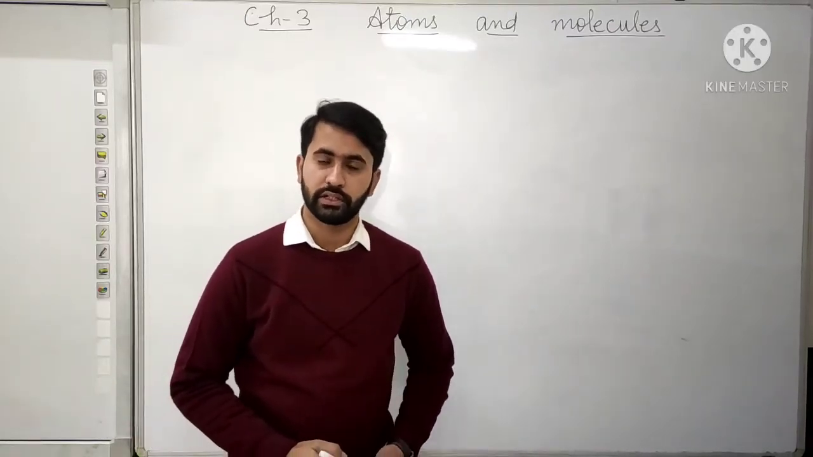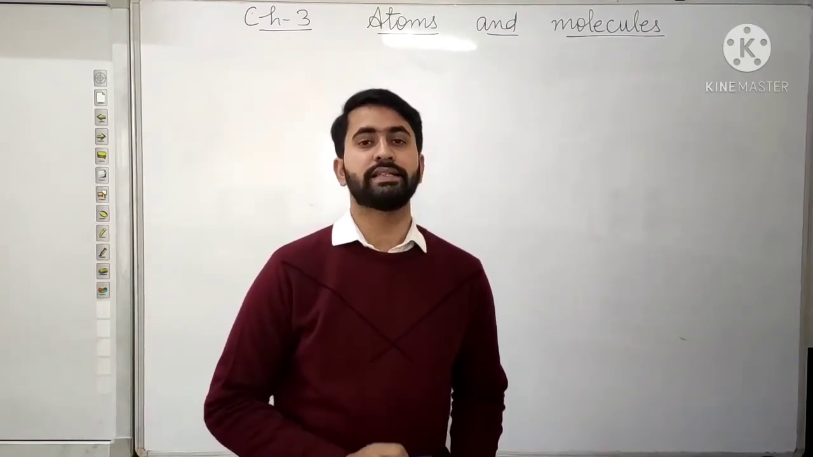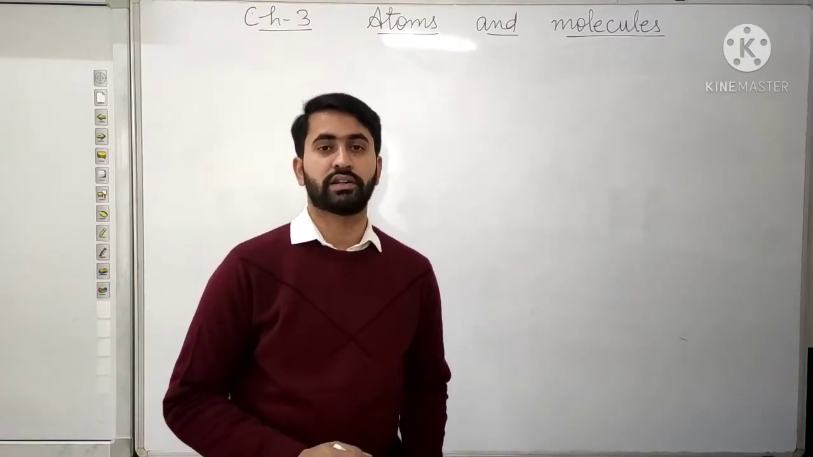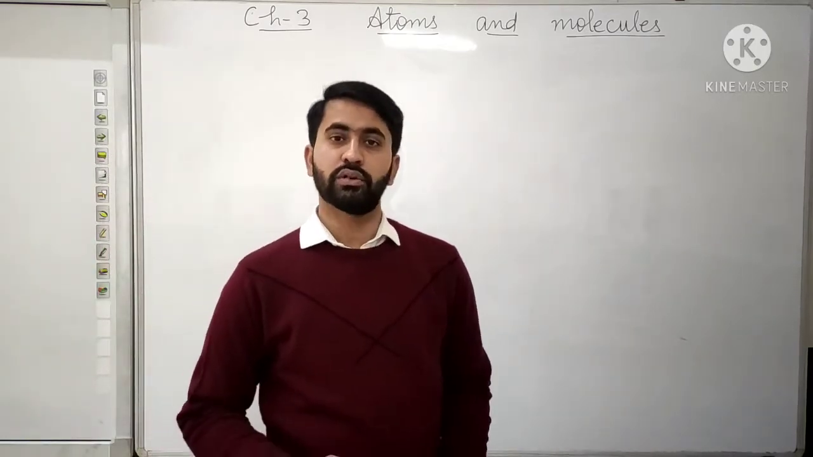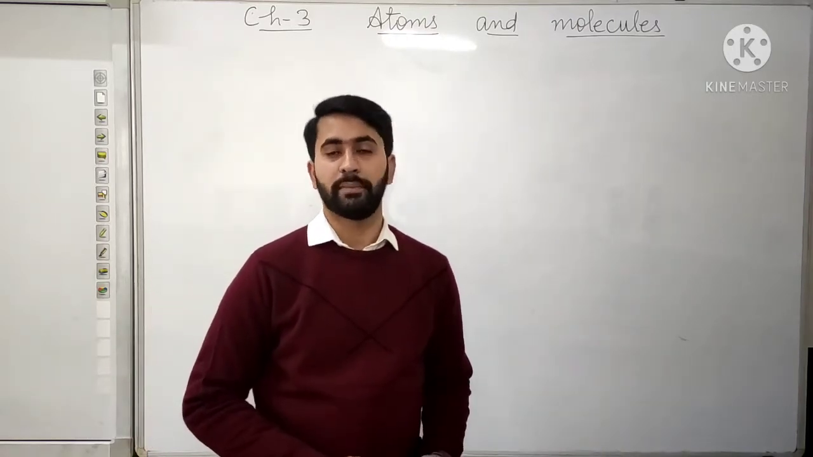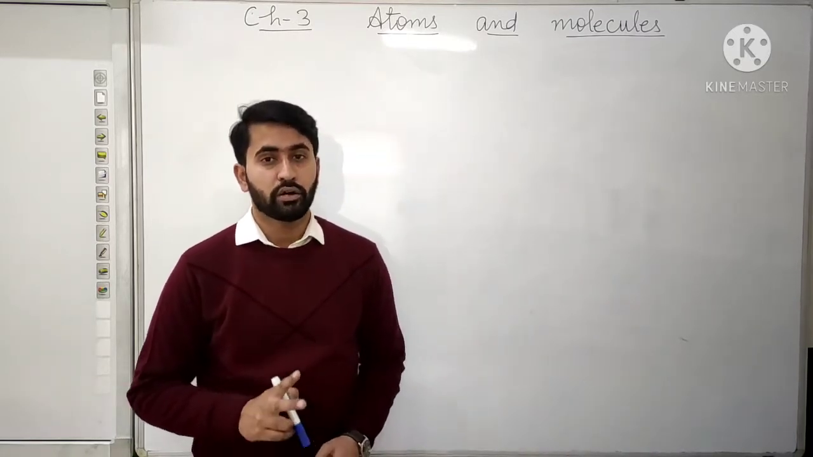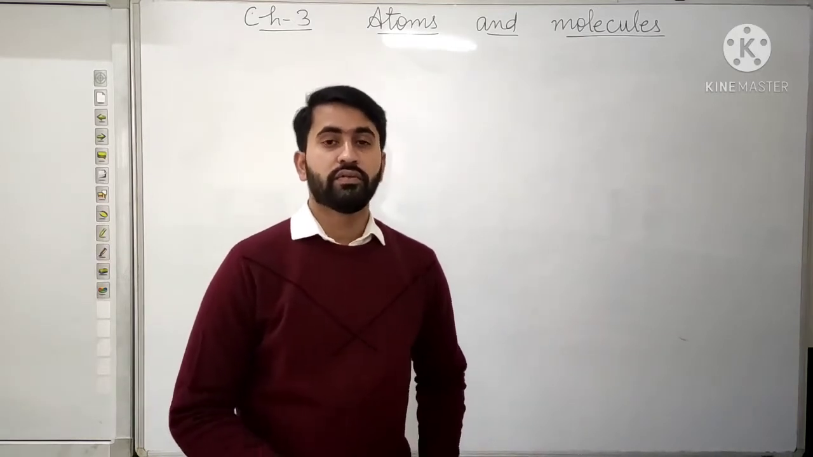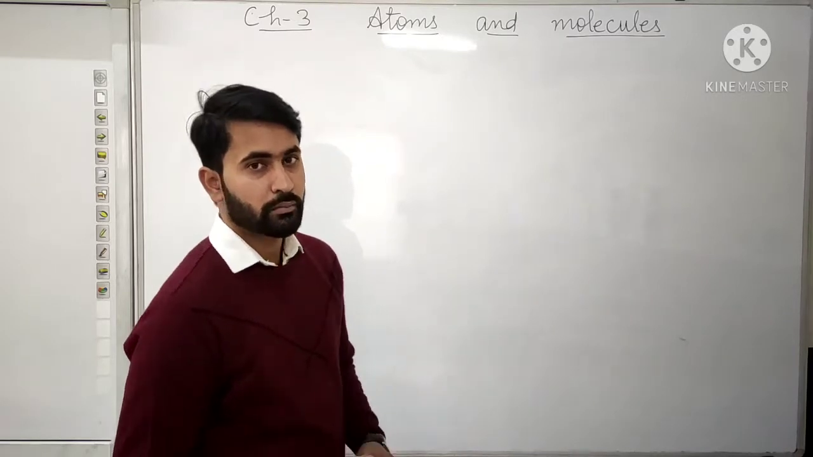In our previous video, we completed the revision of chapter number 2, that is Matter Around Us Pure. Today we are going to start the revision of chapter number 3, Atoms and Molecules. In this chapter, first of all, we will learn about the laws of chemical combination. Do you remember which are the two main laws of chemical combination? Yes, the law of constant proportion and the law of conservation of mass.